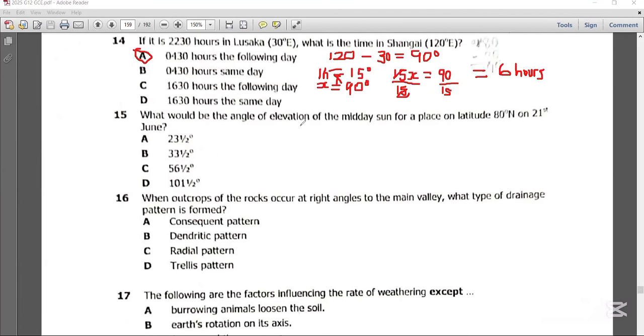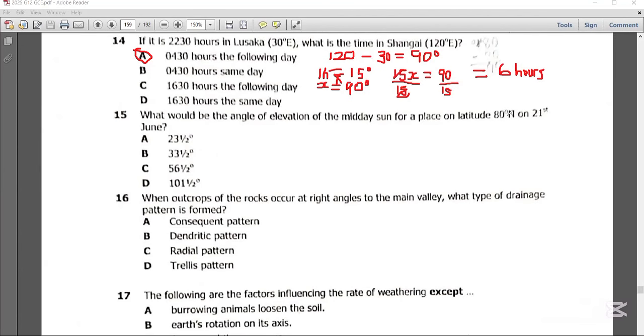What would be the angle of elevation of the midday sun for a place on latitude 80 degrees north on 21st June? When you look at this question, what is key is for you to know the position of the sun. Remember, angle of elevation by definition is basically the angle at which the sun strikes the earth.